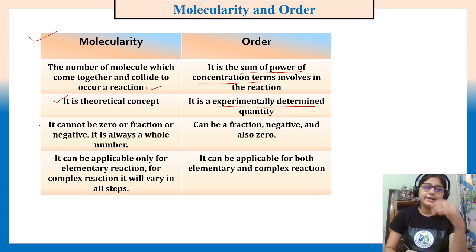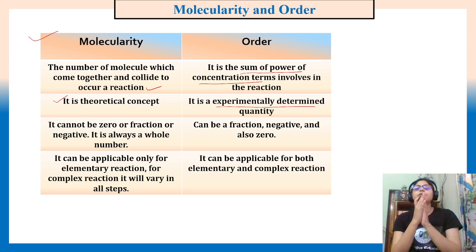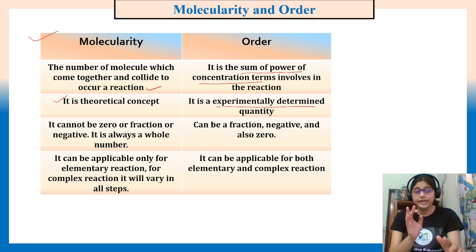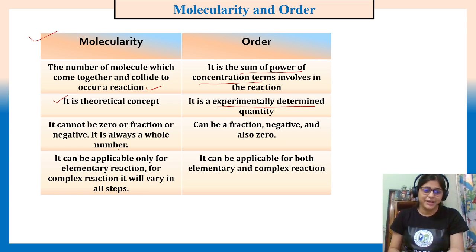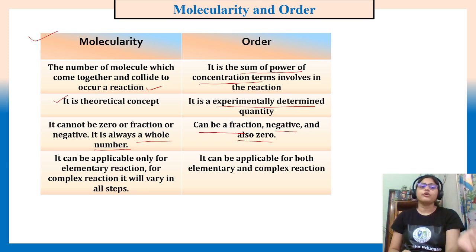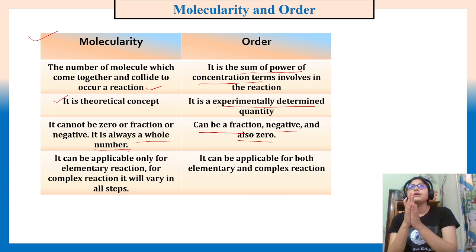Molecularity cannot be 0, because at least one molecule is needed to perform a reaction, right? So molecularity can't be 0, a fraction, or negative. It is always a whole number because it is the number of molecules. But order is experimentally determined, so it can be a fraction, negative, and also 0. Remember this: molecularity is applicable only for an elementary step reaction. For a complex reaction, it will vary in all steps, because molecularity is stepwise.